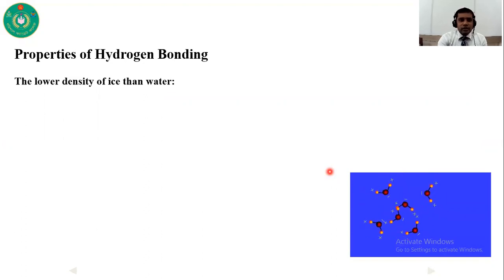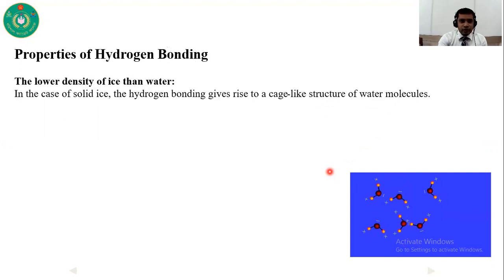Fourth one is the lower density of ice than water. Here is a question, and this is very important for your exam. Why does ice have a lower density than water? In solid ice, the hydrogen bonding gives rise to a cage-like structure of water molecules.